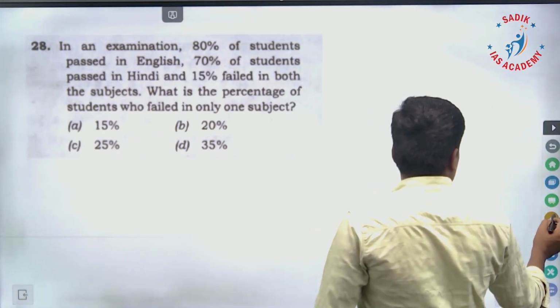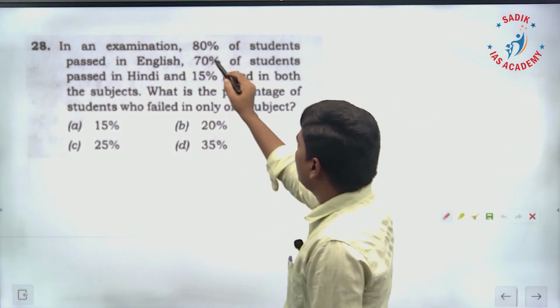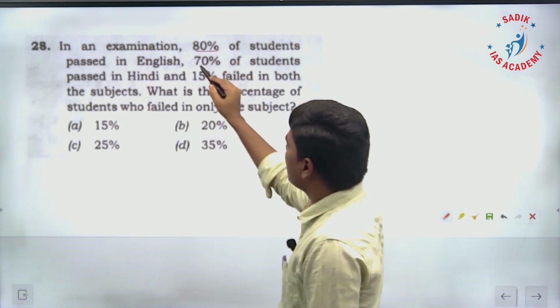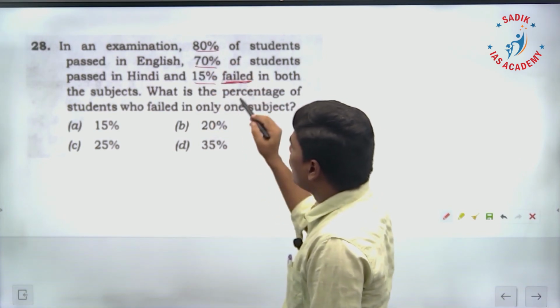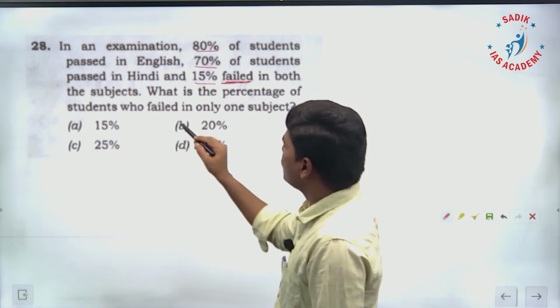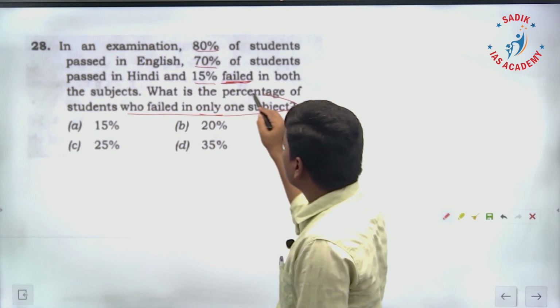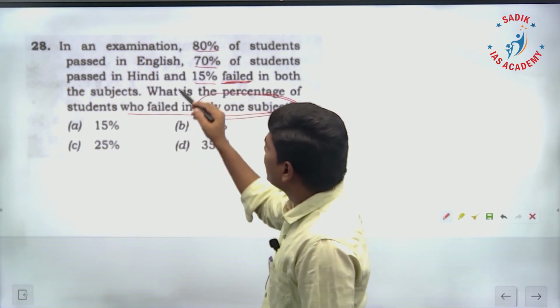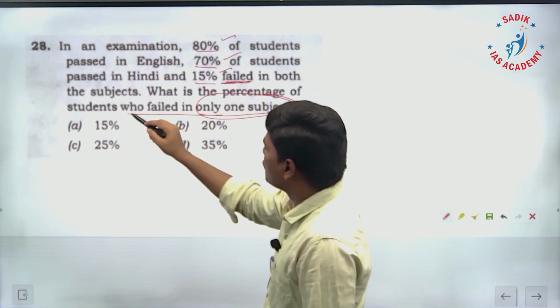28. In an examination, 80% of students passed in English, 70% of students passed in Hindi, 15% failed in both the subjects. What is the percentage of students who failed in only one subject? That's the question. They have given details on pass, but the question is on fail.